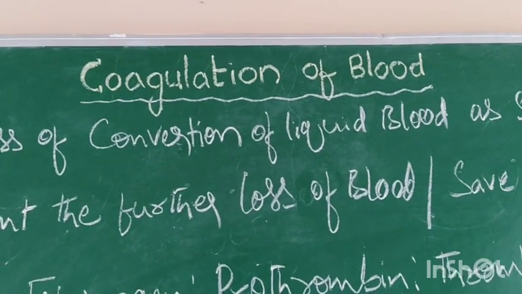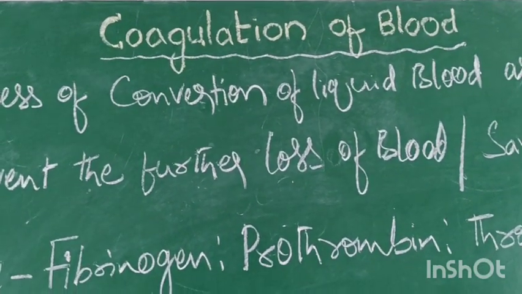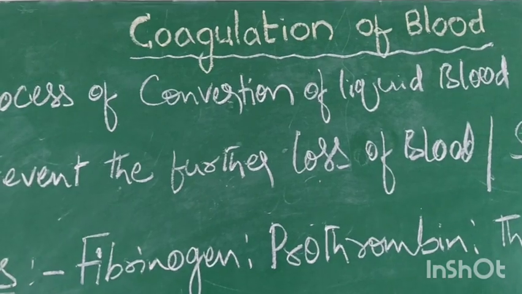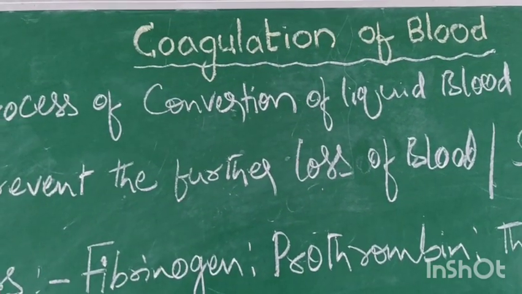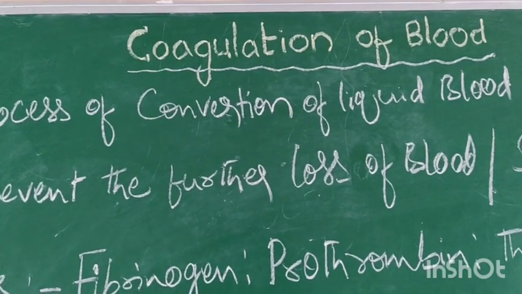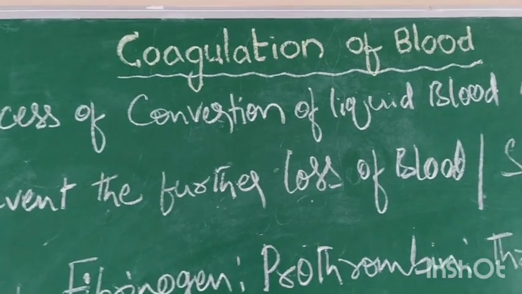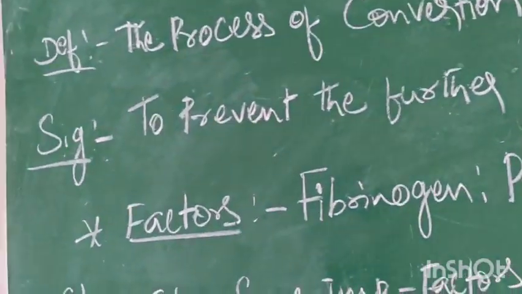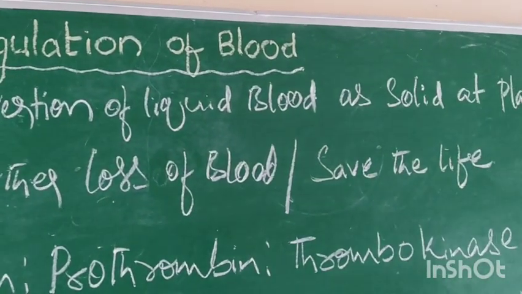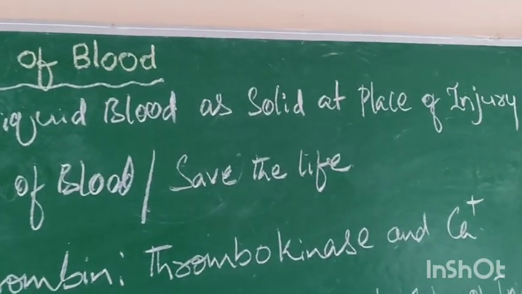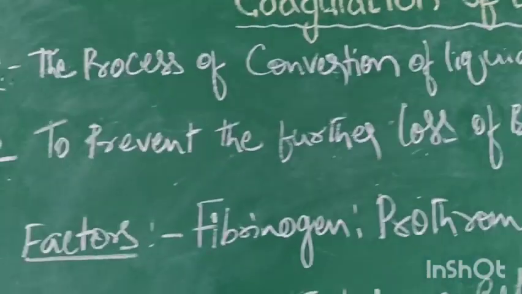Now, before going to the explanation, I am going to give the magnification for your convenience to make the notes. First of all, I am going through each and every word or sentence. Coagulation of blood. Now come to the definition. The process of conversion of liquid blood into solid at the place of injury is called coagulation.